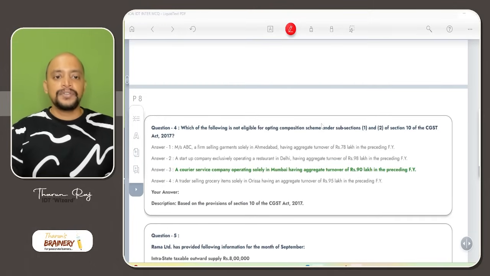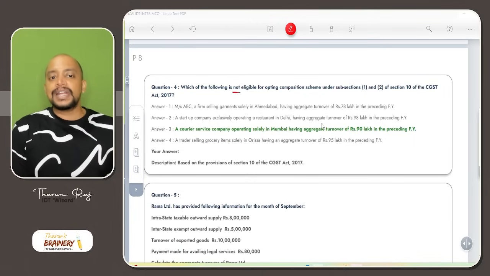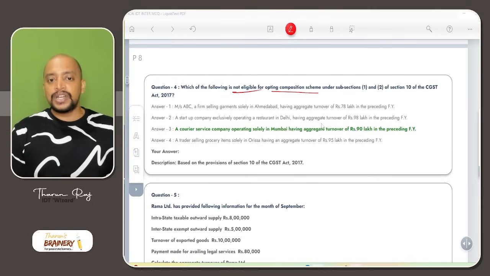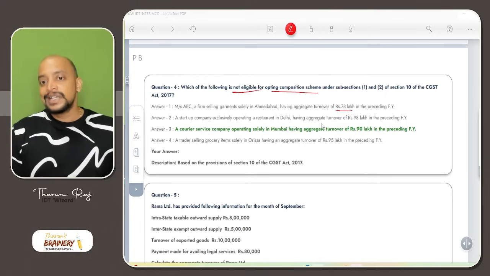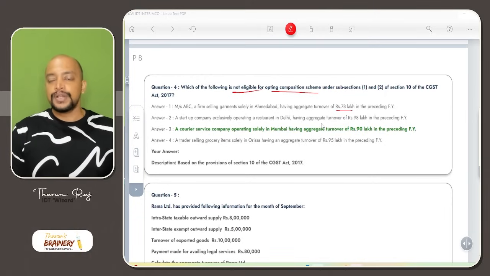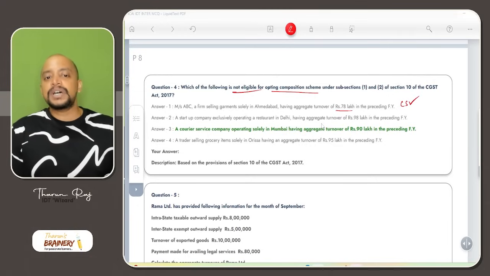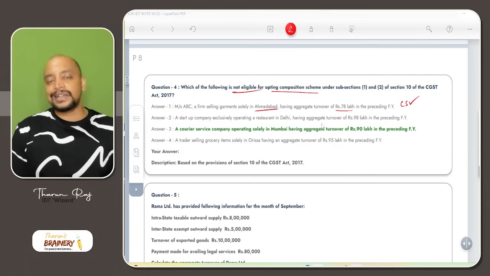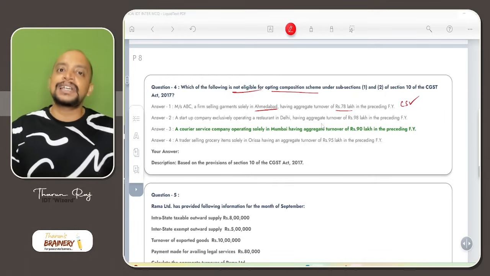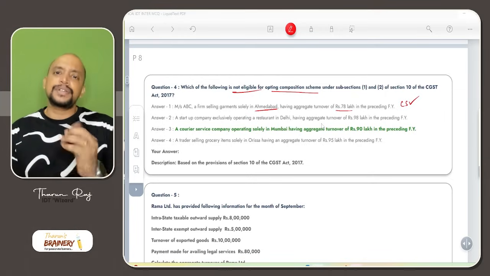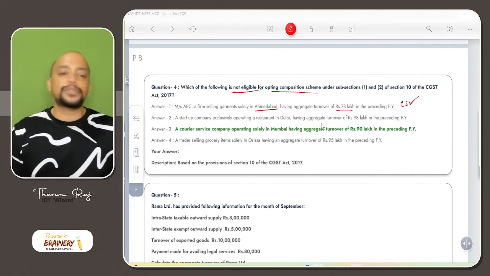Then next one, which of the following is not eligible for opting composition scheme? ABC, a firm selling garments in Ahmedabad, having an aggregate turnover of 78 lakhs in the preceding financial year. Yes, they can go for composition scheme because Ahmedabad means Gujarat, and they are a trader. So the aggregate turnover limit during the previous year is 1.5 crores. Here it is only 78 lakhs. Yes, they can go for composition scheme.